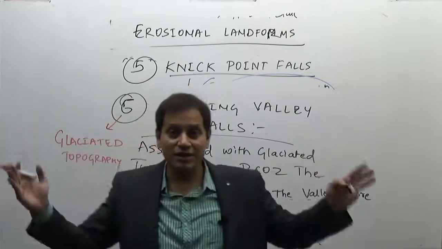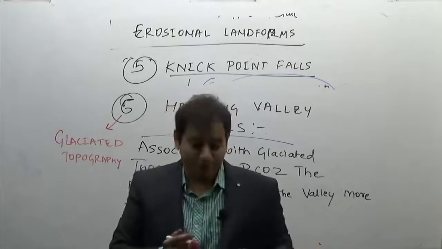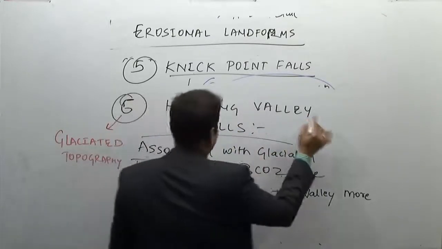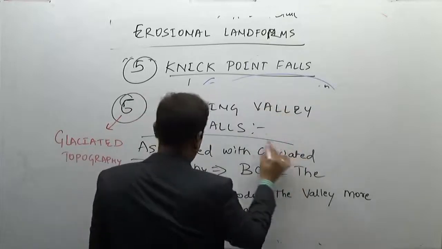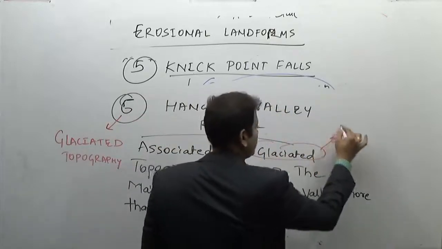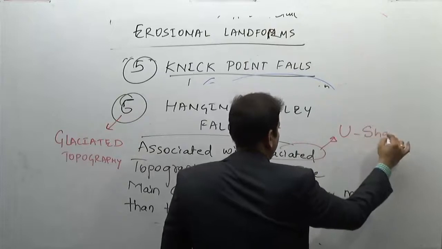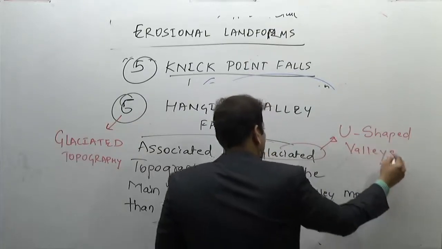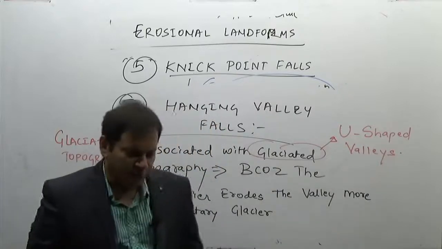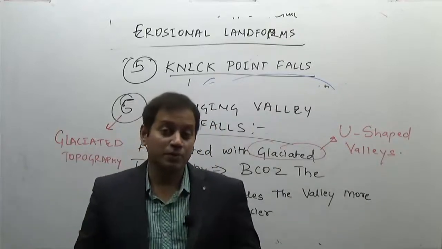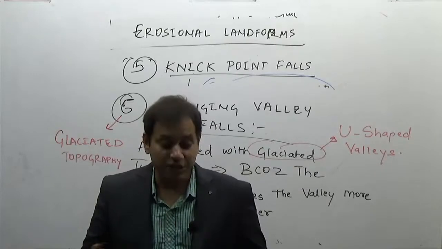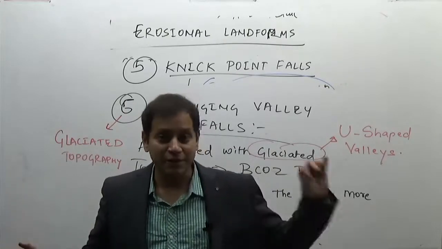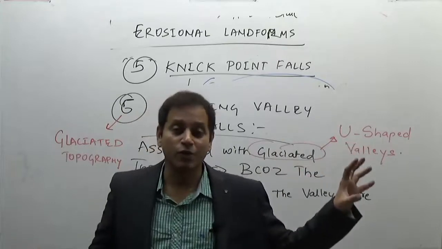Now see, the glacier is not as flexible as a river, therefore the glaciated valleys are U-shaped valleys. So V-shaped valleys are associated with the youthful topography of a river, U-shaped valleys are associated with the glaciated topography. These are the different kinds of waterfalls that we have done, the 6 different kinds of waterfalls.